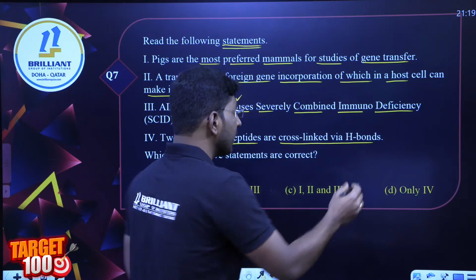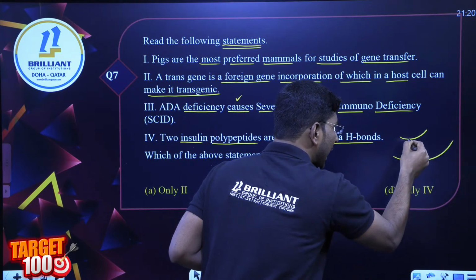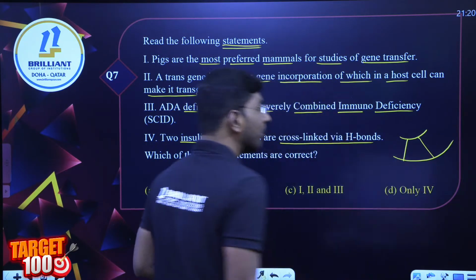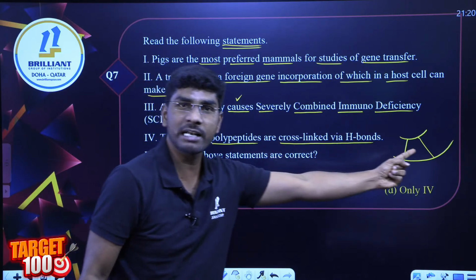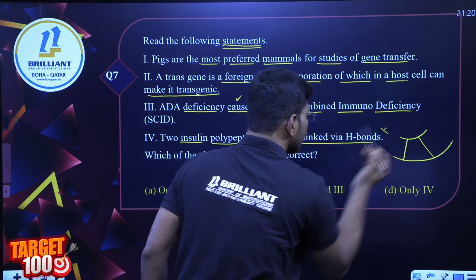Hydrogen, but no. Look here. We have already discussed this is a polypeptide chain and it is a B polypeptide chain. B polypeptide chains are bound by what? Tell me. They cross by disulfide bond. So remember all of you, this is not a correct statement. This is a wrong statement.